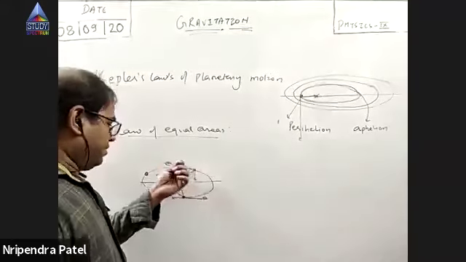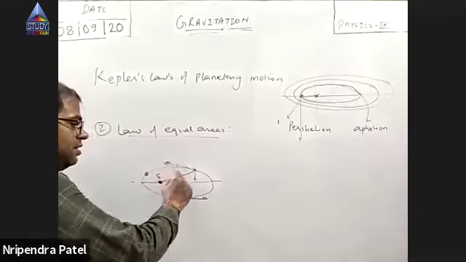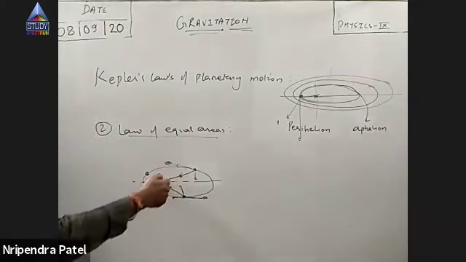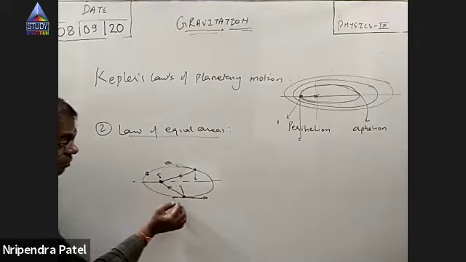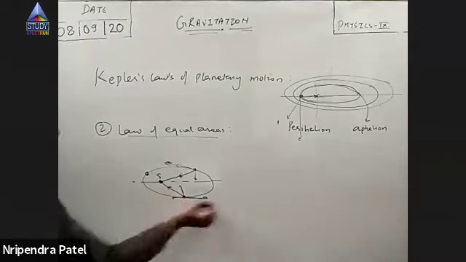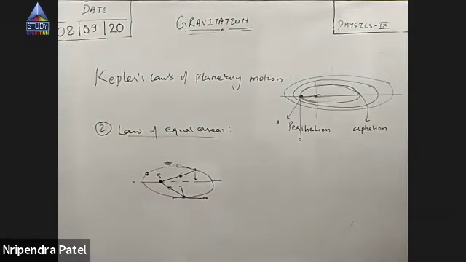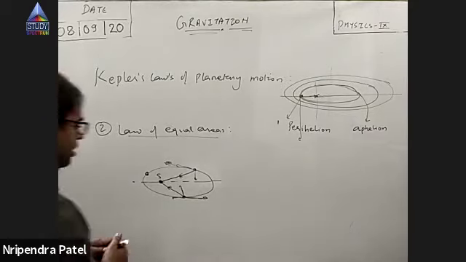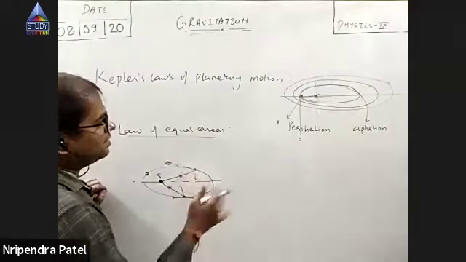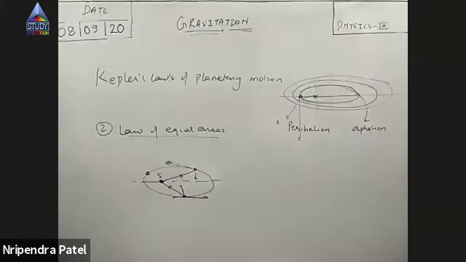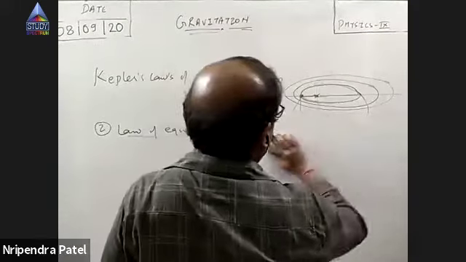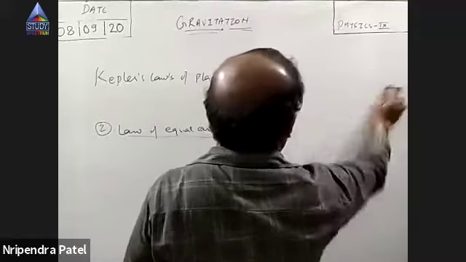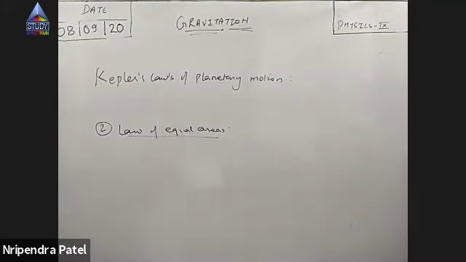While moving closer to the sun, the direction of motion and direction of force are such that its speed goes on increasing. But while moving away, the direction of force and direction of motion are such that the speed goes on decreasing. Now, is there anything which remains constant? The answer is yes. We say areal velocity is constant. Linear velocity is not constant, but areal velocity is constant.